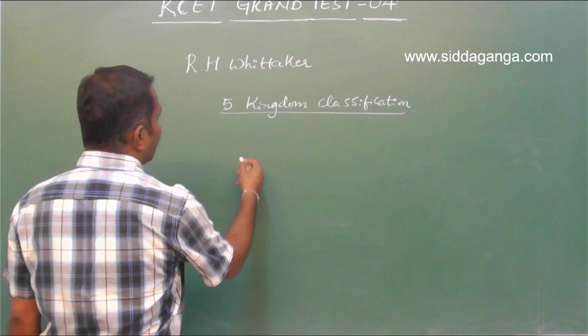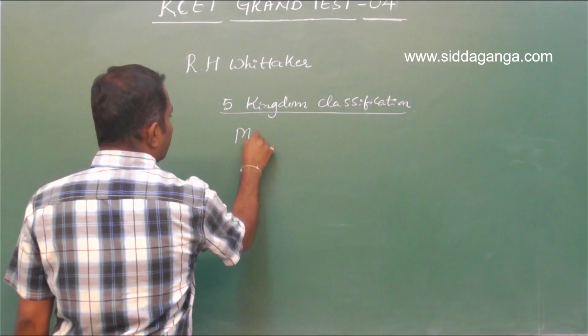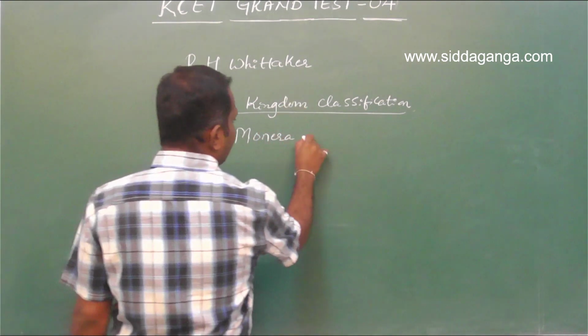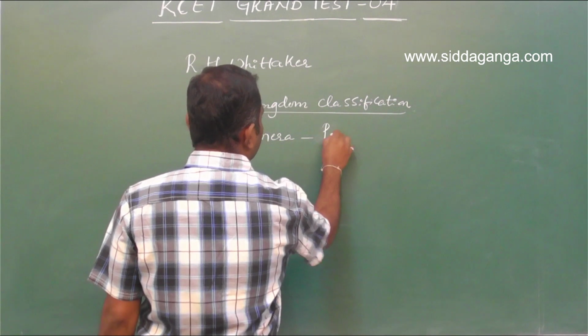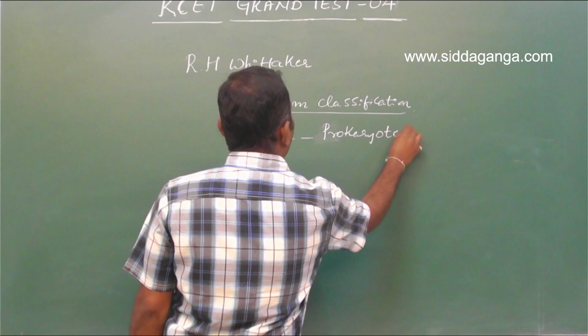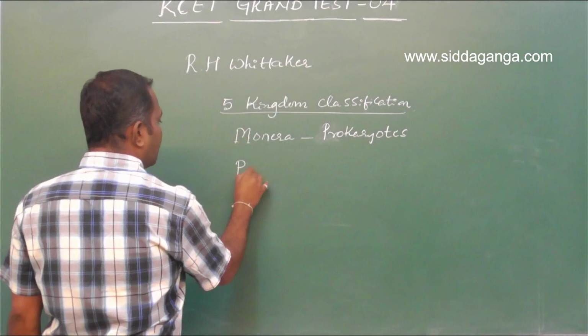Hence, we say that he proposed the 5 kingdom classification. The most basic or primitive type is kingdom Monera, which includes all prokaryotes. Then comes kingdom Protista.